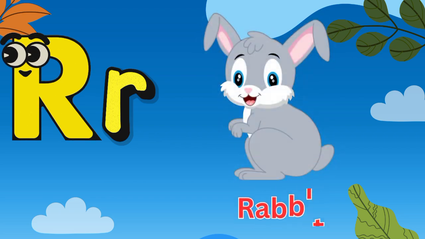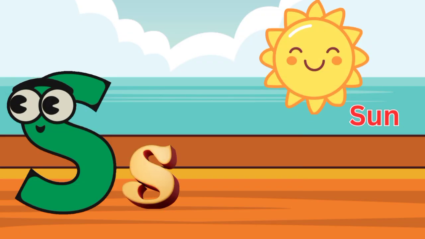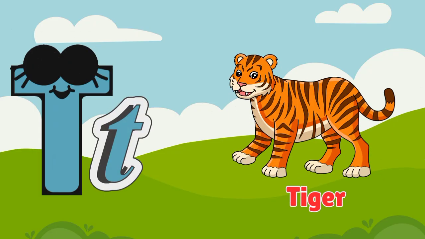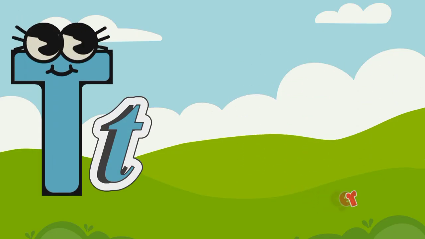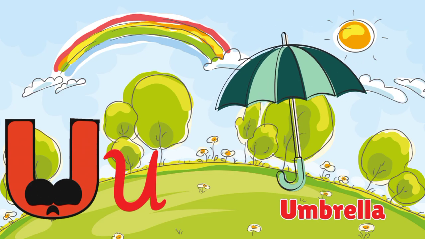R for rabbit. S for sun. S for sparrow. T for tiger. T for tree. U for umbrella.